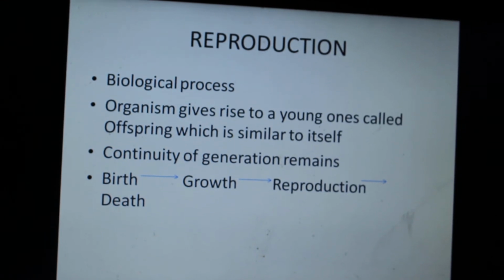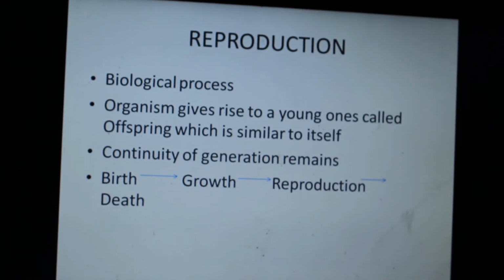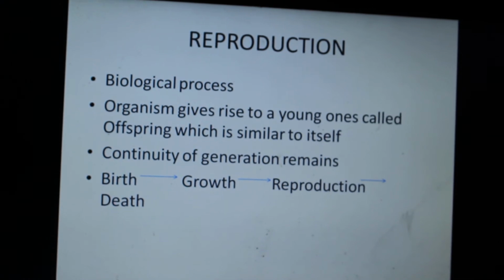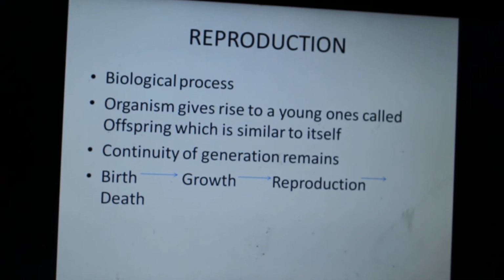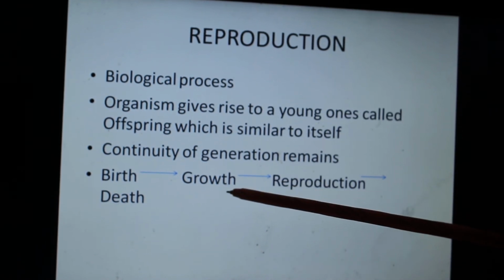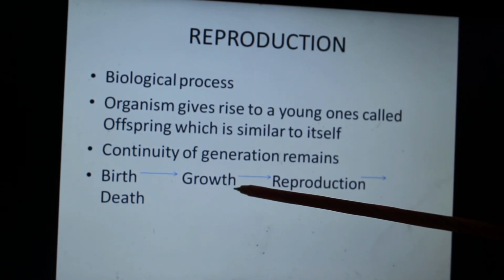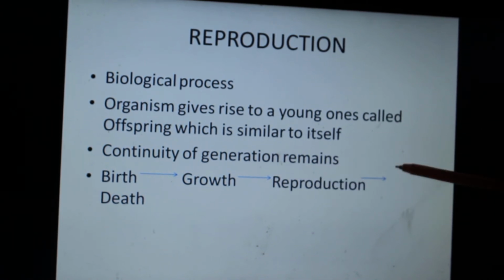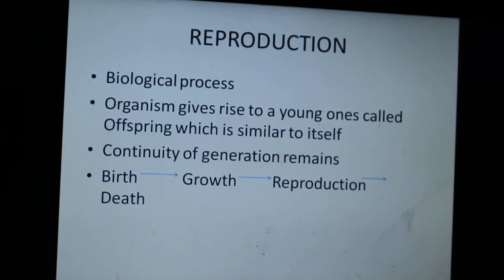And reproduction is a process which ensures there is continuity of generation. So the flow goes like, there is a circle which is like birth, then the individual will grow, and it will reach the age at which it can reproduce. It will reproduce, and then it will die.